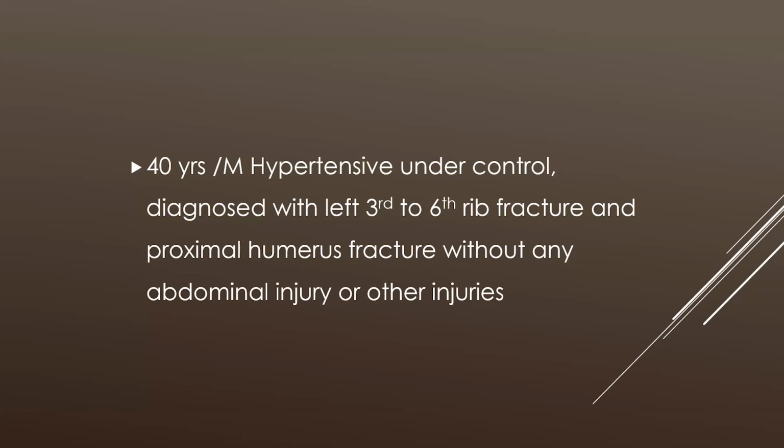Sir, for that, there are scores given in the literature, which are the STUMBL score and the rib fracture score. According to that, if the STUMBL score is more than 30, then I would prefer the regional anesthesia intervention. And according to the rib fracture score, if it is more than 15, I will prefer the regional intervention. So the scoring system includes the rib fracture score more than 15.